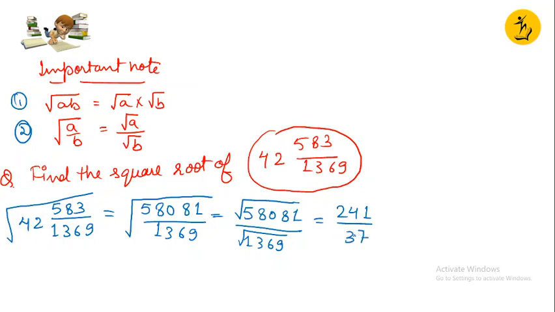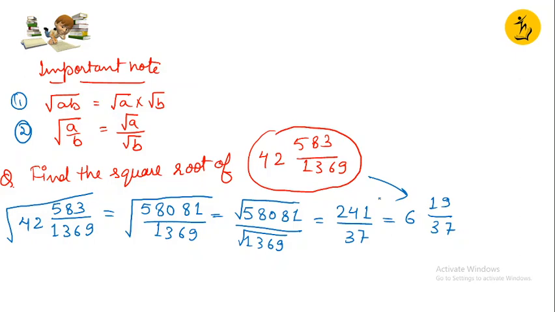Right? So this is my square root. Also, if you want to change it into mixed fraction again, we can do that very easily. 619 upon 37. So the square root of this is this. Get it, children? Easy. Let's talk about cubes now.